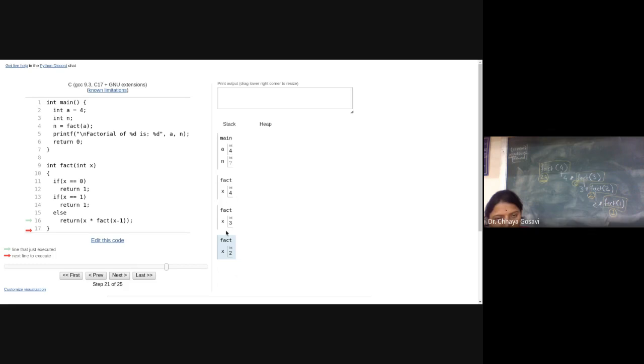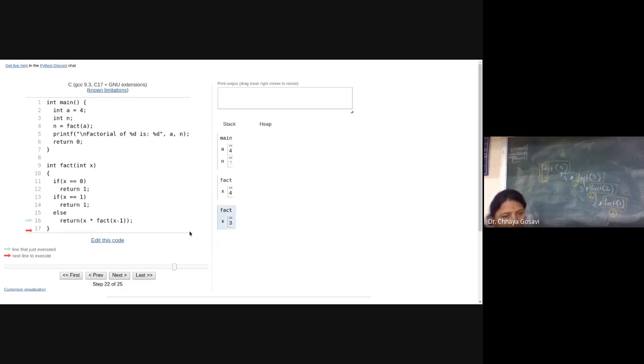Now there are only 3 activation records. This activation record will get deleted. And what will it return? 1. So 2 into 1, the value is 2 now. Now what will fact 2 do? Fact 2 should return the value to fact 3. And so fact 3 has 3 into 2, that is 6.